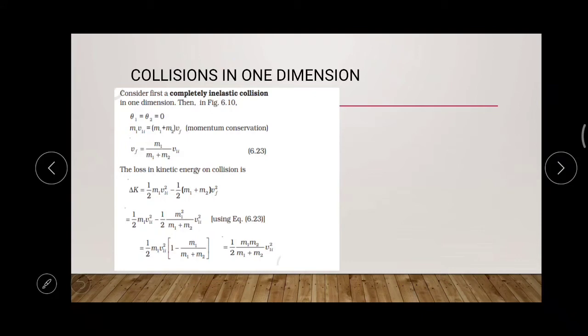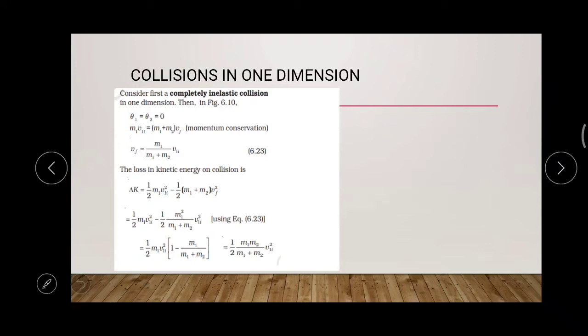So here, two bodies are colliding, bodies M1 and M2. The angle of collision is considered to be 0. After the collision, both the bodies are moving in a straight line, that is one dimensional, so the angle after the collision is considered to be 0.